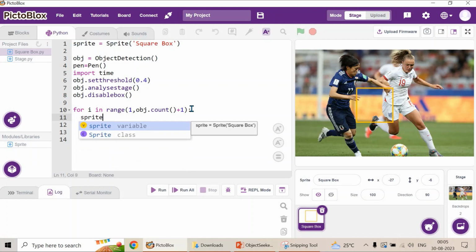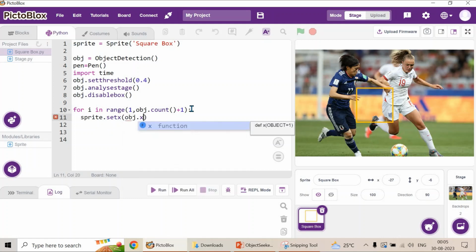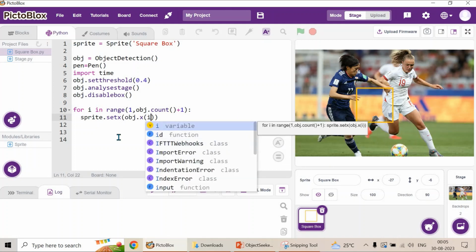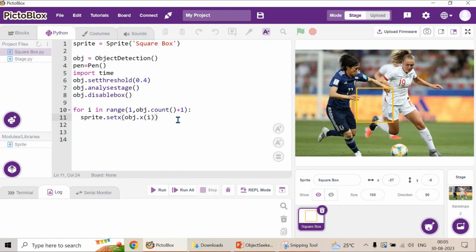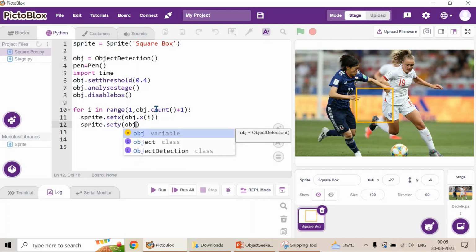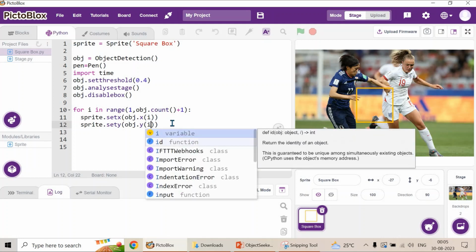Then I want to set the square box on the x position of the object. So sprite dot set x. What is the x position? Obj dot x of I, the variable I which we are using in the for loop. Correct? So to set the square box on the x position of the object, we have to use sprite dot set x obj dot x of I. Similarly, I want to set the y position. So sprite dot set y, obj dot y of I. Okay, so this is also done.